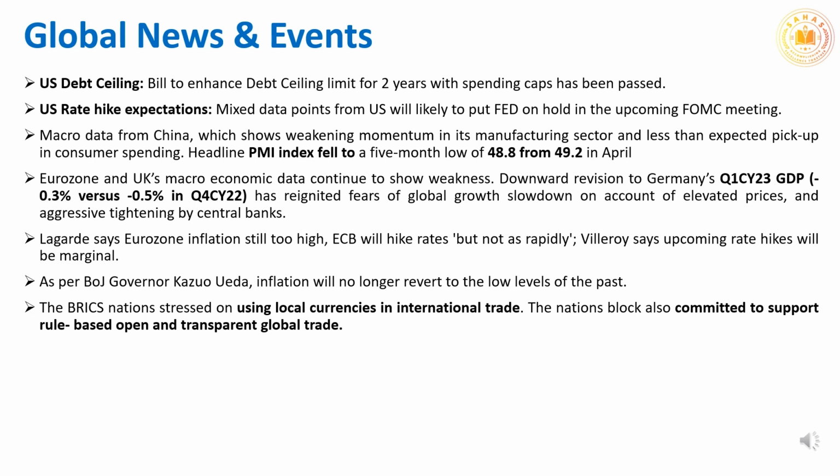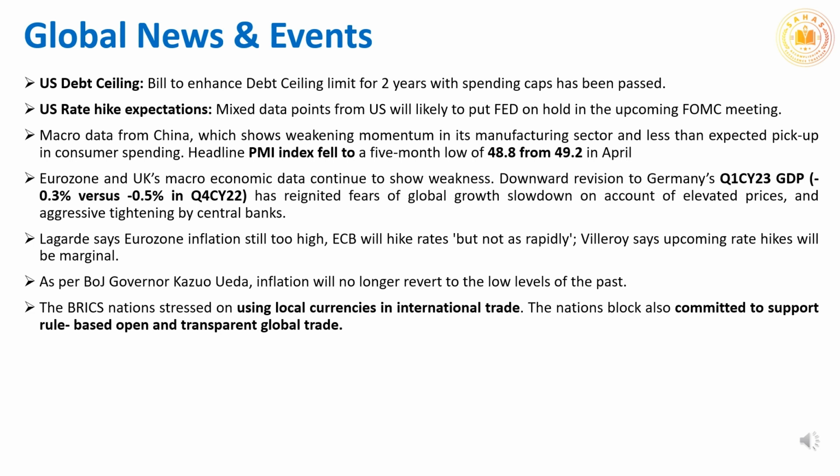Macro data from China shows weakening momentum in its manufacturing sector and less than expected pickup in consumer spending. The official manufacturing PMI showed a deeper contraction in factory activity in May, as the headline PMI index fell to a 5-month low of 48.8 from 49.2 in April.